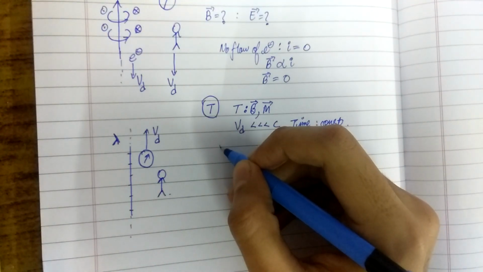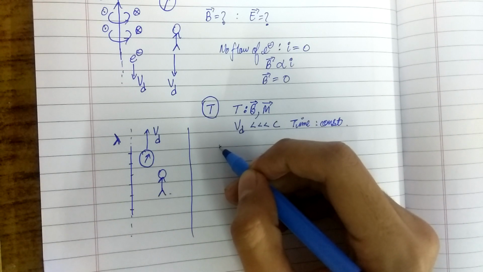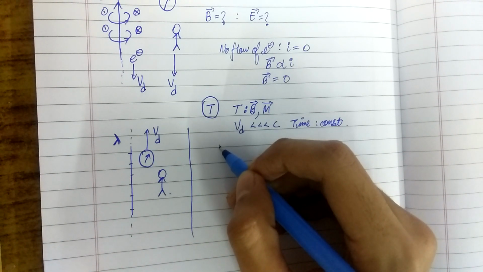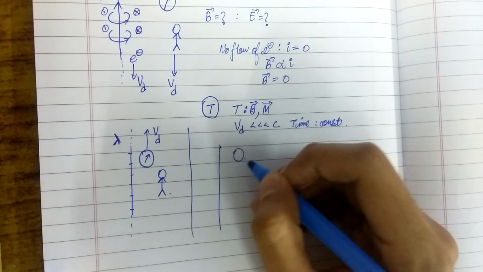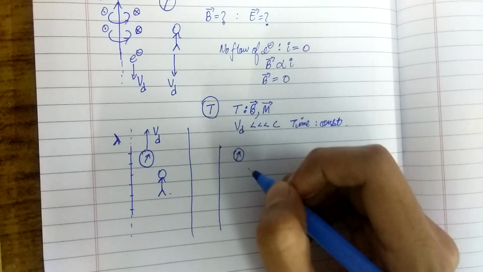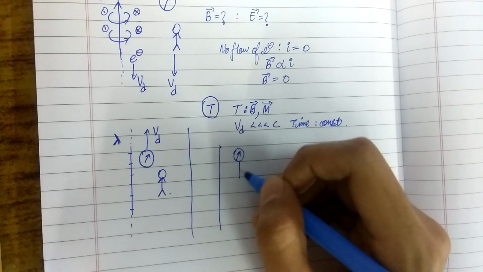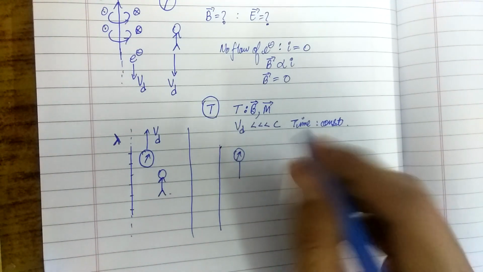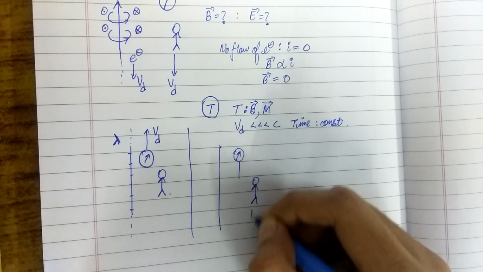Now, some of you may say that because there is no current, there would be no magnetic field, and hence the compass needle would stop showing deflections when we start moving with the velocity of electrons.